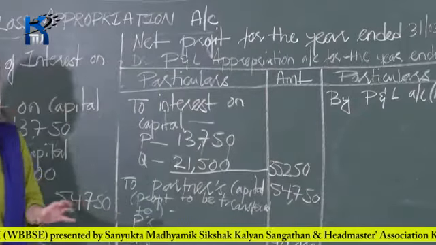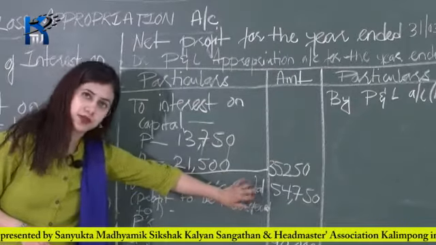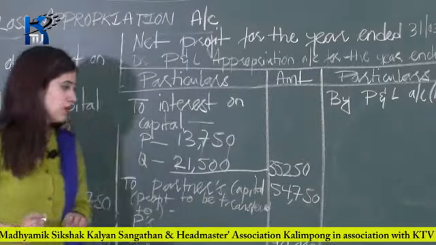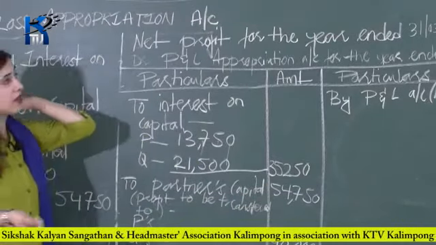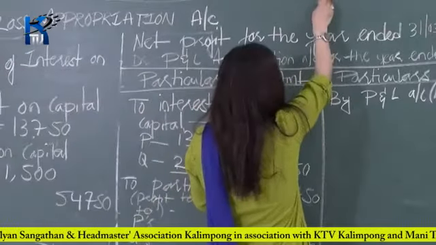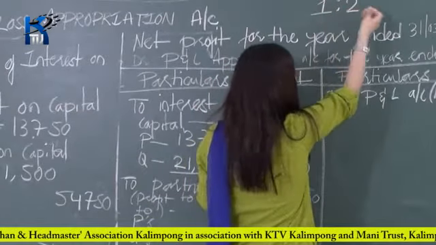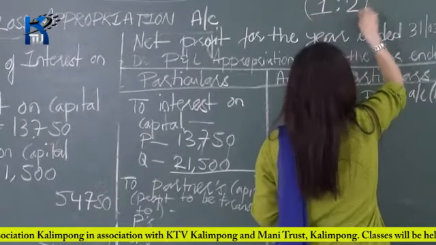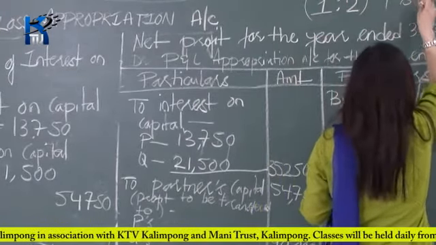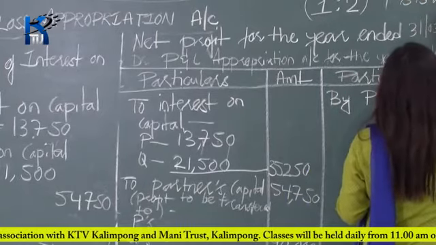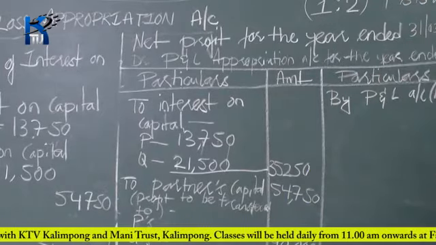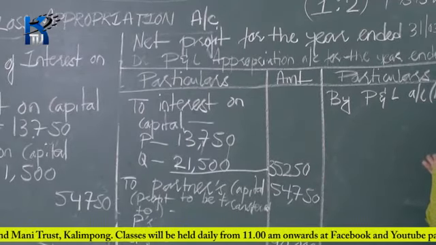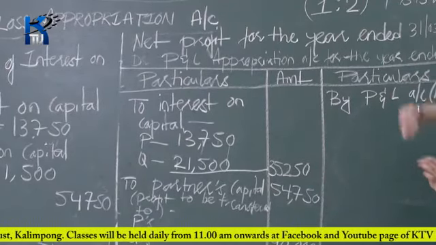Okay, so now you have to distribute this profit between P and Q in the ratio 1 is to 2. So P's share of profit is 1 divided by the total ratio, that is the sum of the ratio, which is 3, right?